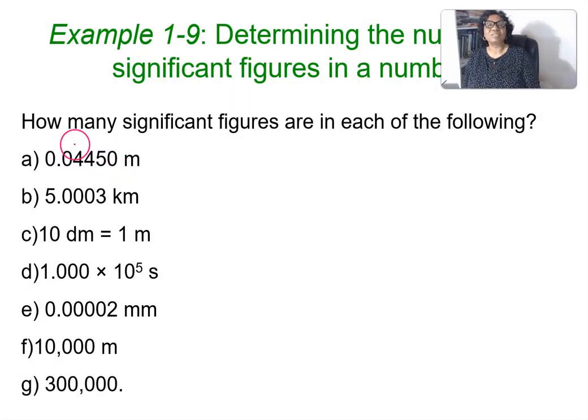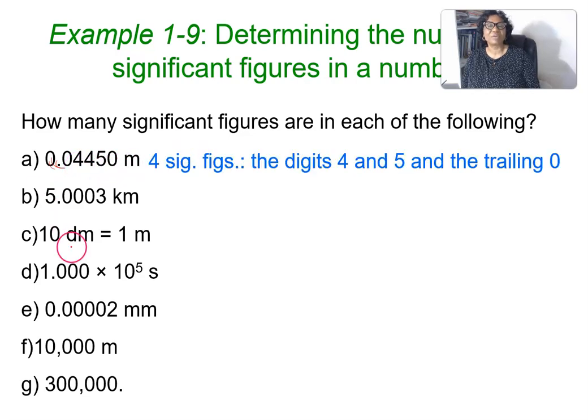So let's look at some examples. Let's try and do some of these. How many significant figures are in each of the following? So you see, this number has a leading 0. And we say leading zeros are not counted. They are not significant. So this number will have 1, 2, 3, 4 significant figures. So 4 significant figures.